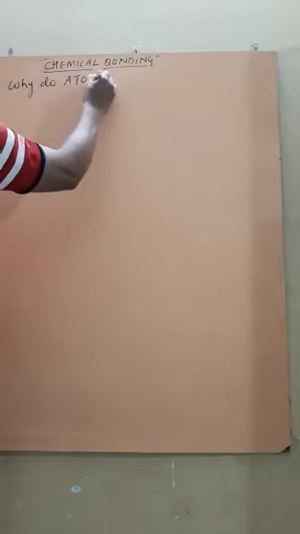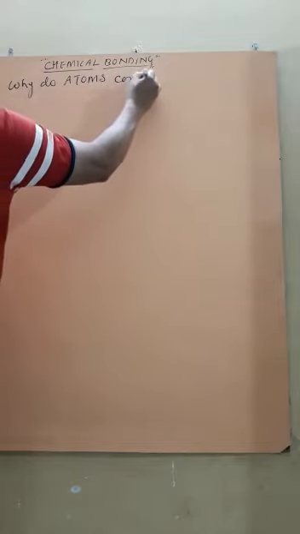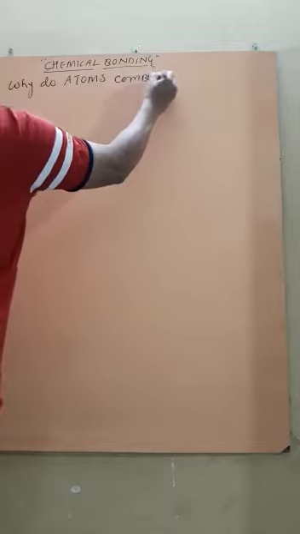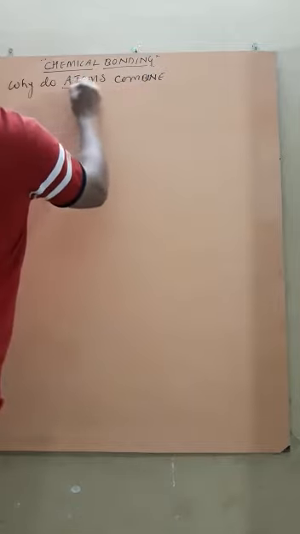Why do atoms combine? It gives the basis of chemical reaction.